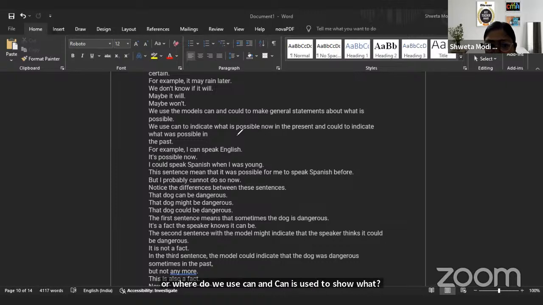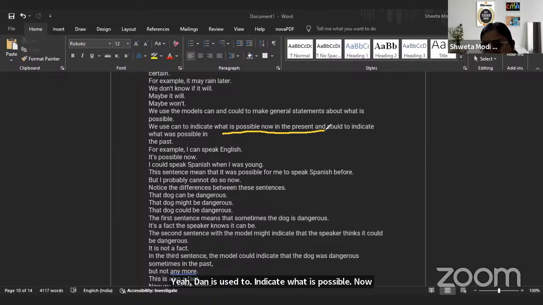Can is used to indicate what is possible now in the present, and could to indicate what was possible in the past. I can speak. So your physical or mental ability right now is can, and if it is in the past, then it means what? Could. Okay. So if I can do something right now, I will say can. I can speak English. When I say I could speak English when I was young, that means it is a past capability, right?